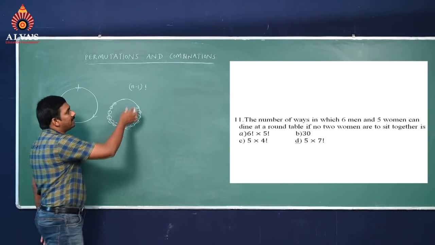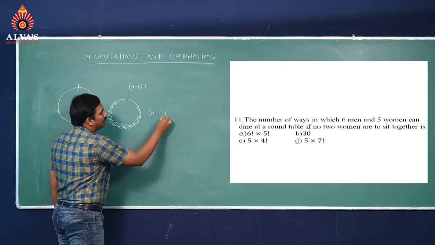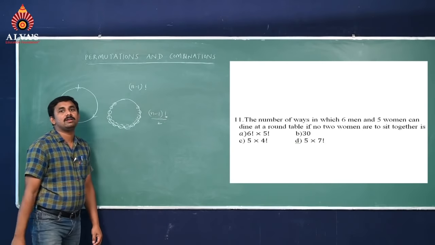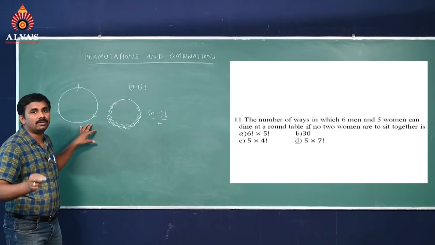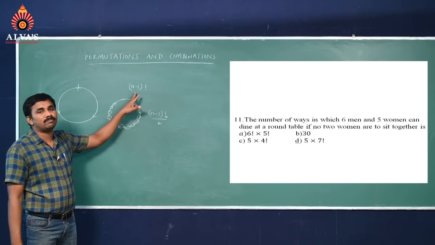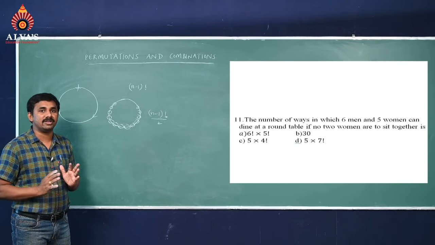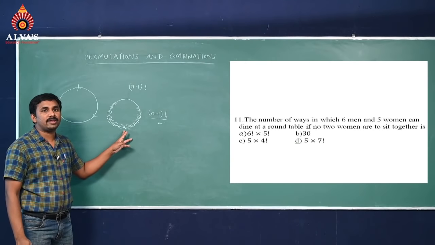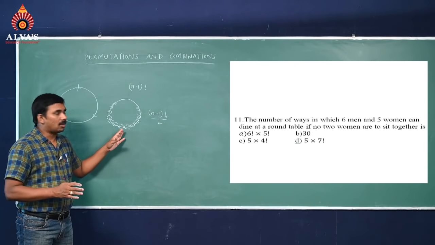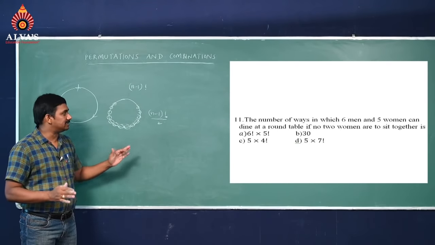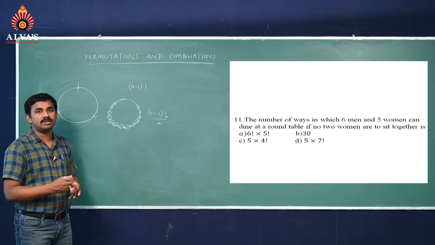So that's why, since both are the same in these arrangements, we can take only half the arrangements, that is (n minus 1) factorial by 2. So the number of circular permutations of n different things is (n minus 1) factorial if anticlockwise and clockwise arrangements are different. The number of circular arrangements of n different things along a necklace or a garland is (n minus 1) factorial by 2, because here clockwise and anticlockwise arrangements are the same.